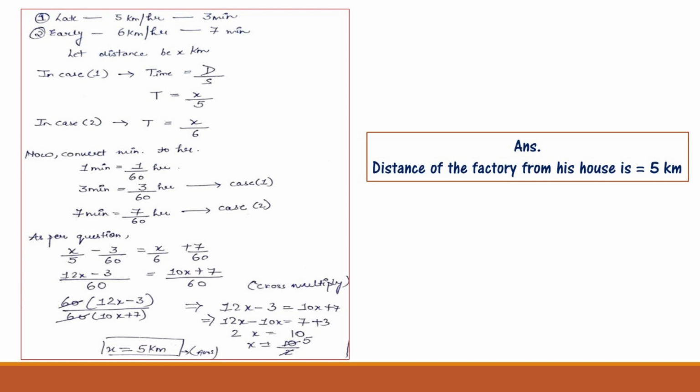Now after simplification, after cross multiplying, you will receive the equation 12x minus 3 divided by 60 is equal to 10x plus 7 divided by 60. Now 60 will be cut down after cross multiplication. Now the equation becomes 12x minus 3 is equal to 10x plus 7. Now the simplification will be 2x is equal to 10. Then the x value will be 10 divided by 2, that will be 5. Now the distance of the factory from his house is 5 km.